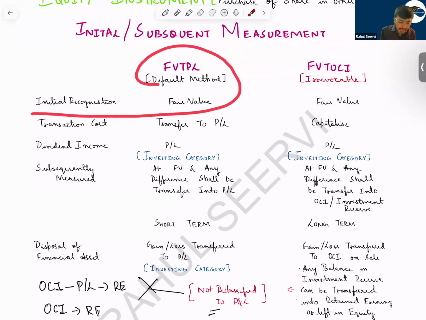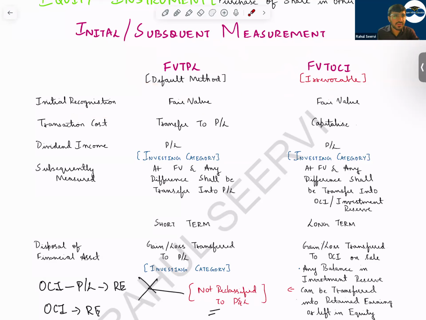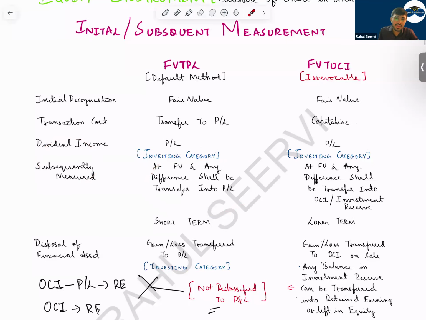So fair value through P&L: initially you record at fair value, whatever is the amount of the equity value. Then transaction cost will be recorded to P&L. Any dividend income which you receive will go to P&L in the investing category. Subsequently, you will measure at fair value. Any difference will go to P&L, whatever the increase or decrease in the share price.